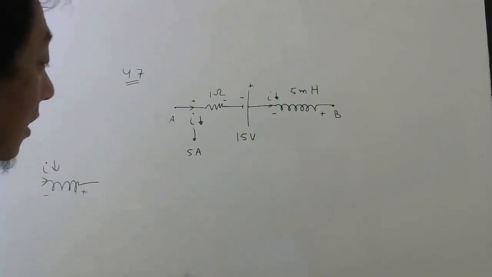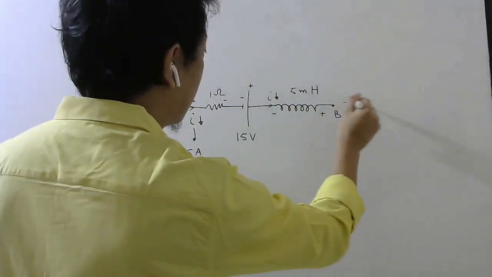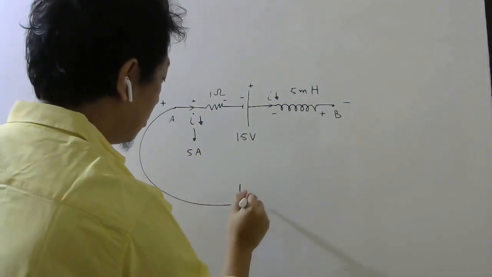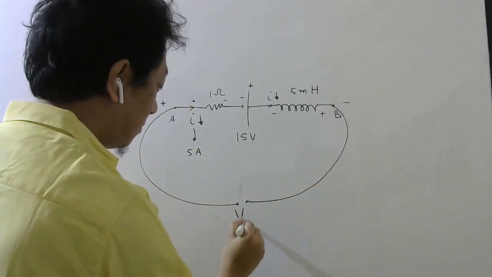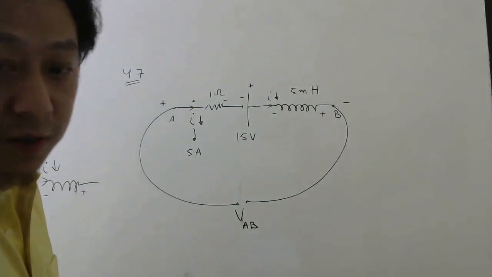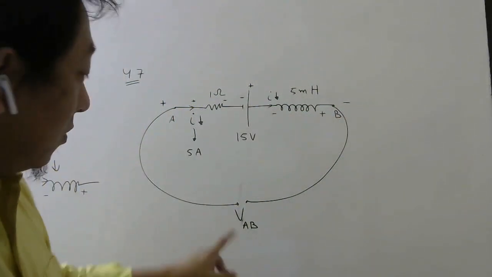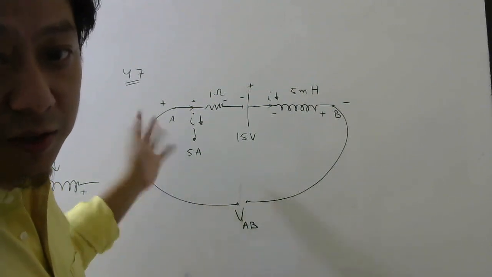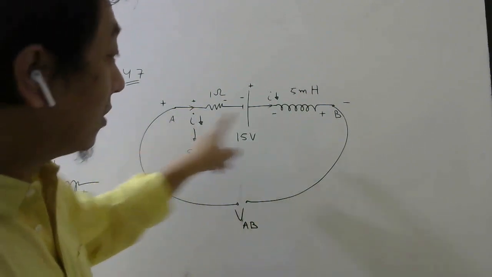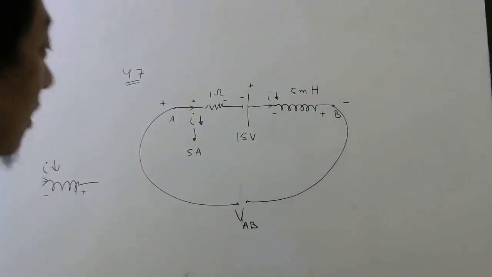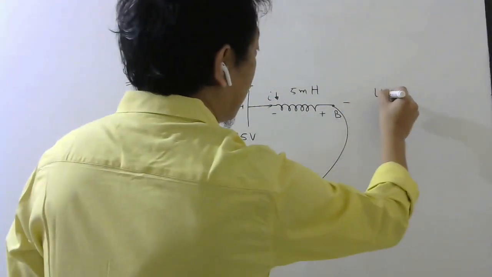Now, to apply KVL, we need a closed loop. So let us imagine this is plus, this is minus, and this is your closed loop. The potential difference between A and B is what we have to calculate. I'm assuming this is plus, this is minus right now. If this comes positive, then whatever I assumed is correct. If this comes negative, then it means this is negative potential and this is positive potential. Okay, so let us try to find it. So use KVL.